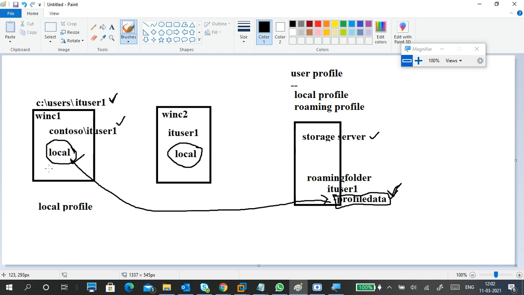And he creates some data. For example, he creates F1 and F2 files. Today's work is completed and he logs out. What happens? Once he logs out, this entire data syncs to the central location.